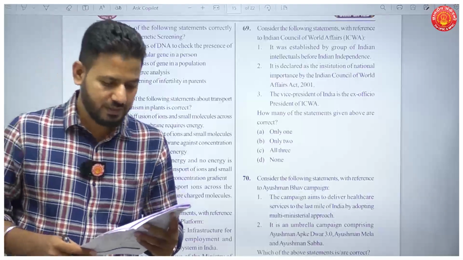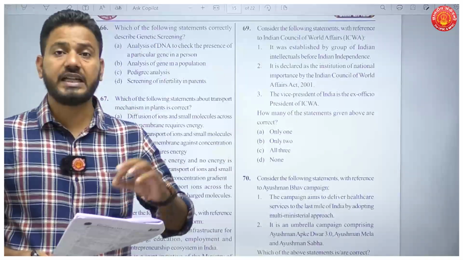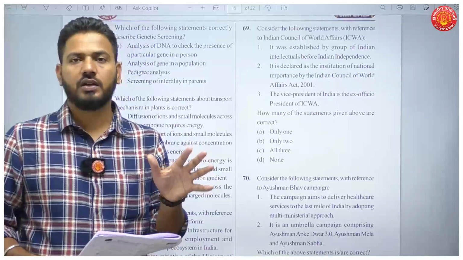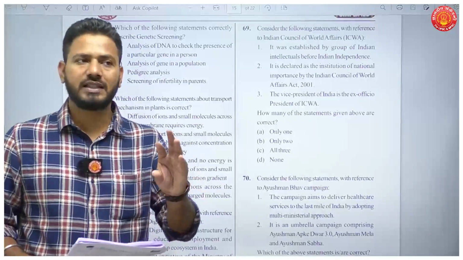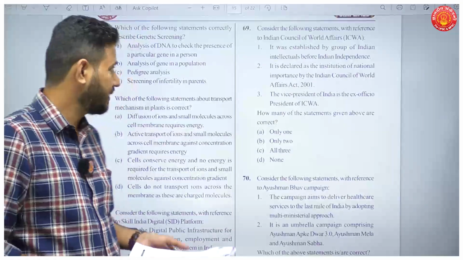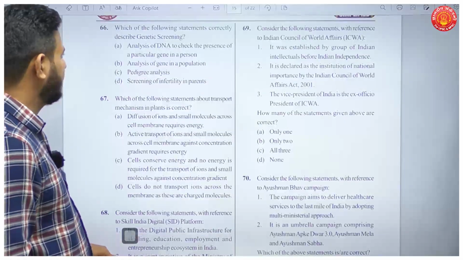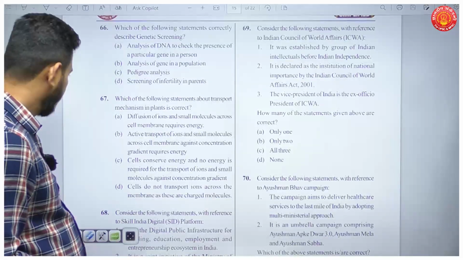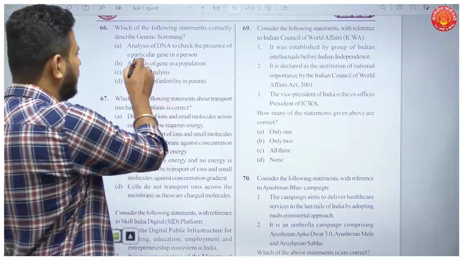Which of the following statements correctly describes genetic screening? Okay, whenever such terms are used, never ever mark the answer which has the exact meaning of what is asked in the question. What is genetic screening? First is, it is analysis of DNA to check the presence of a particular gene in a person.